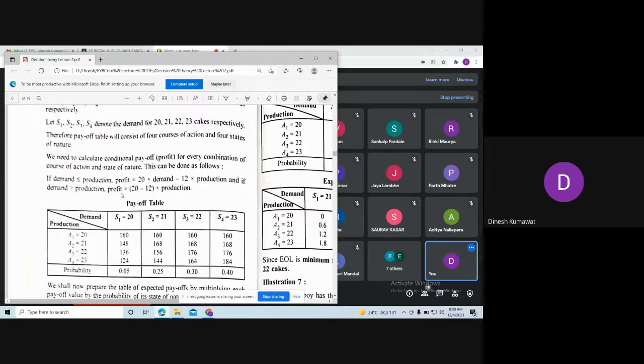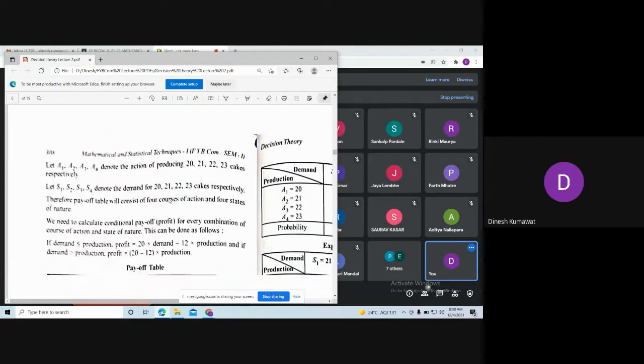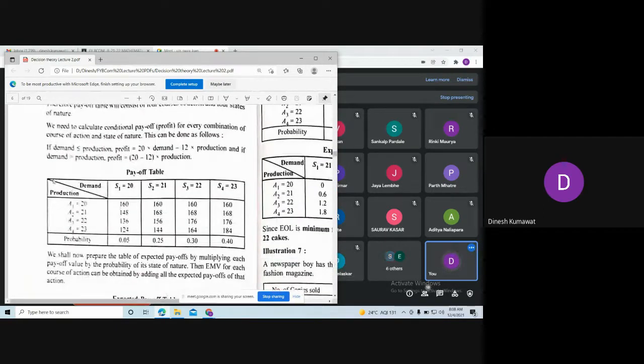We have seen this example and done this payoff table using the given conditions, and at the bottom of the table we have written the probabilities. I hope you have completed this table and solved this example using expected monetary value.